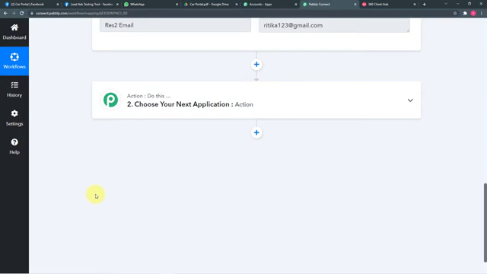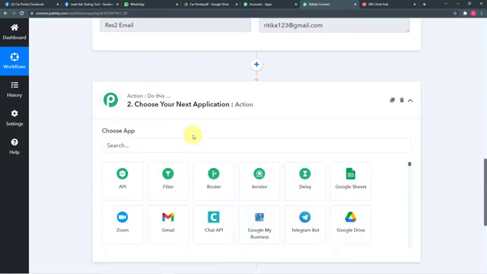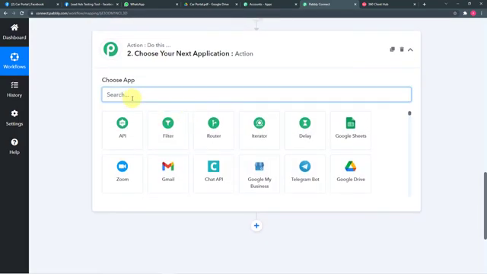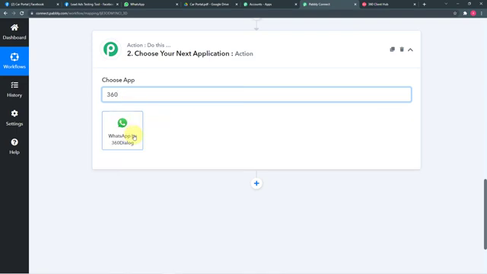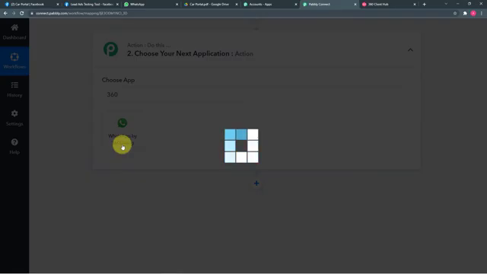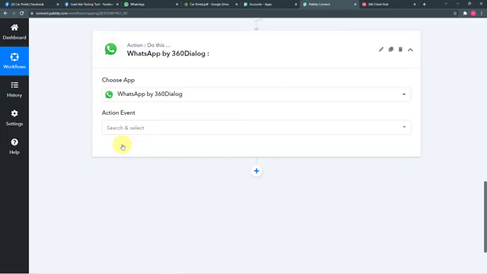Now in Pabbly Connect, click on the section window, and from this choose app field, choose your application as 360. This one, WhatsApp by 360 dialog. Now you guys are wondering why we are using this application. Actually, to send messages on WhatsApp directly, one must have access to WhatsApp's chat API. So guys, 360 dialog is an application which has the official access to WhatsApp's chat API. So by using this application, we can send messages on WhatsApp easily, right?